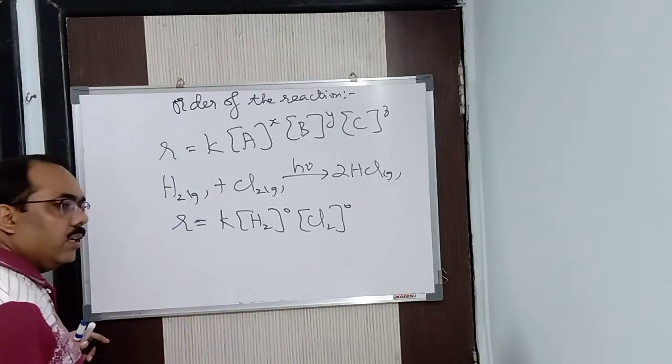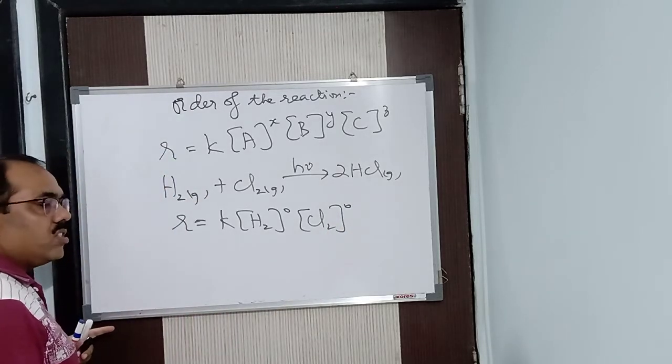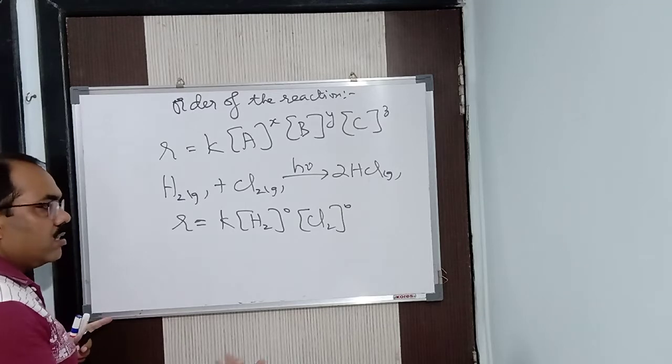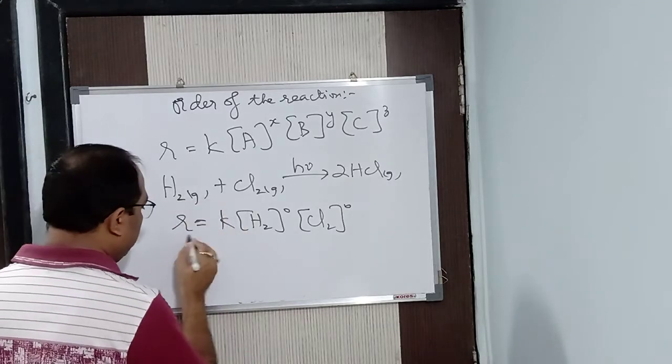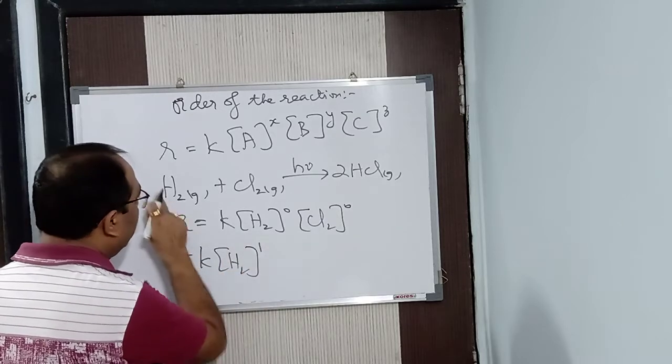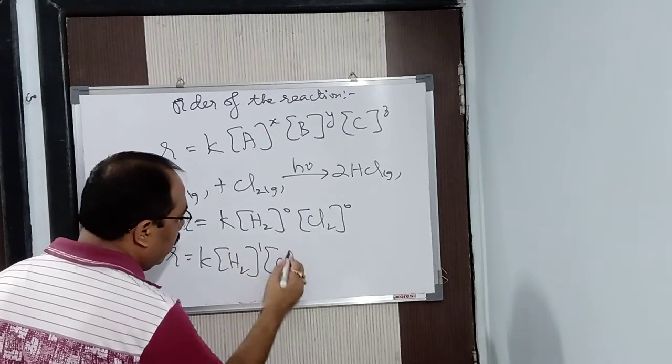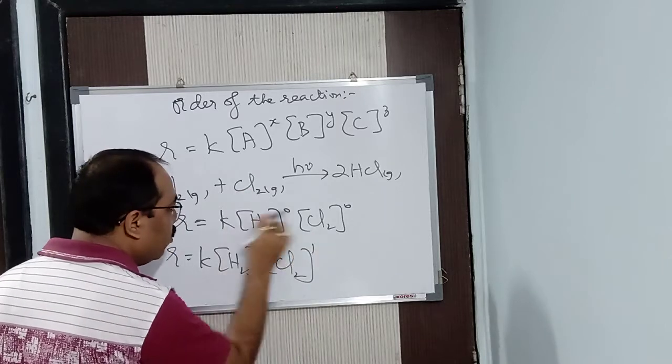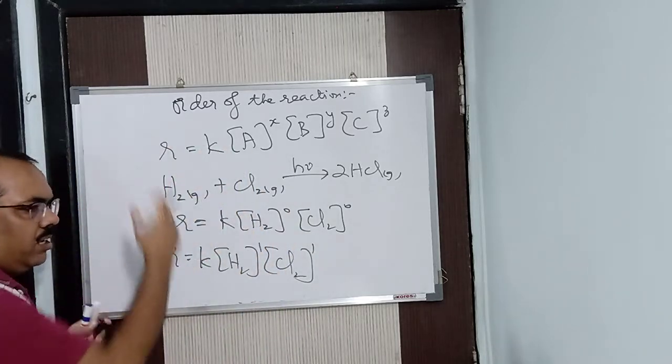I write it in this way. You can say, sir, it should be R equals K [H2] to the power 1, and here also 1. Why did you write 0? That is what I am explaining to you.